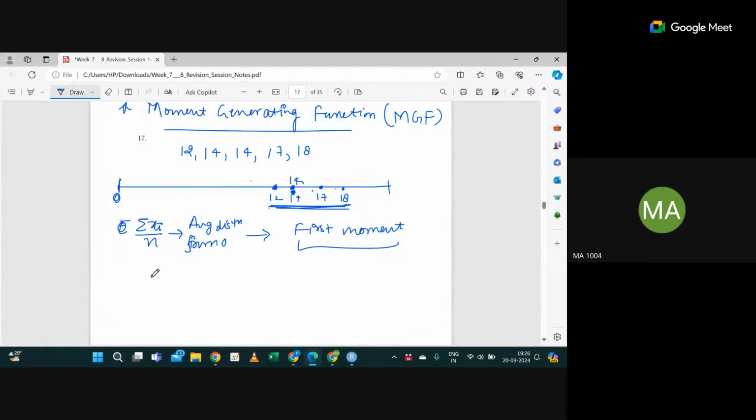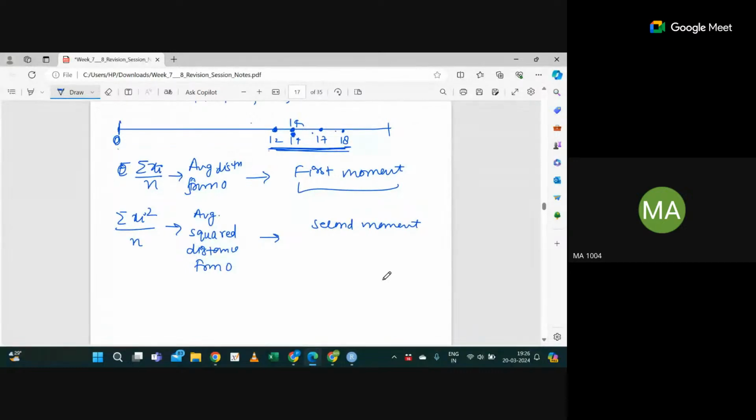Similarly, what is the second moment? I will say summation of xi square divided by n. This is the average squared distance from 0. So this is called the second moment. In statistics, we treat it as the second moment. Are you getting some sort of idea? Is it always from 0, or can it be from another point also? It can be, right?